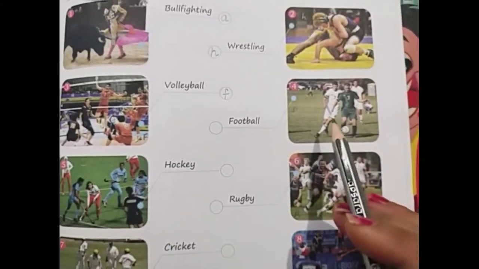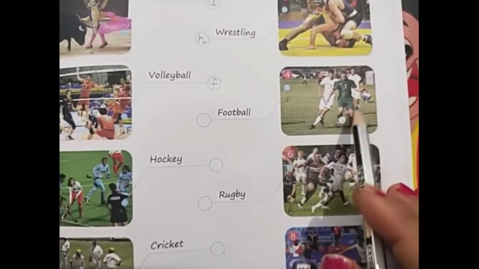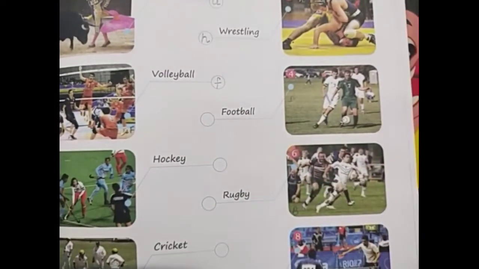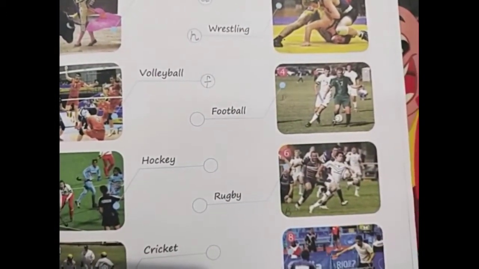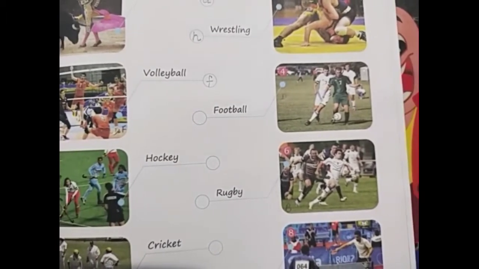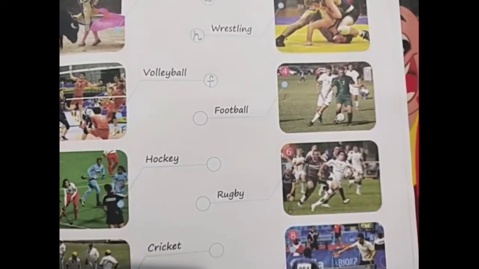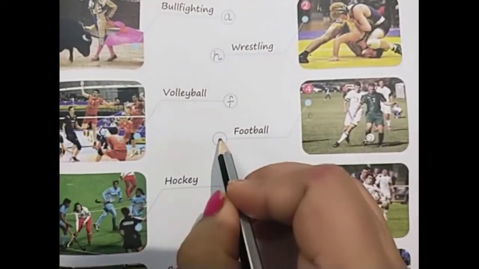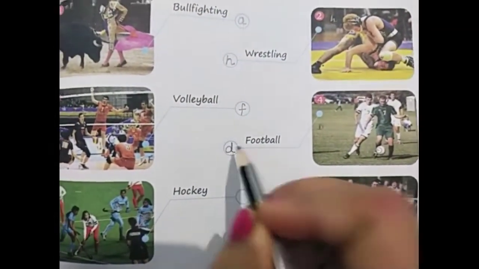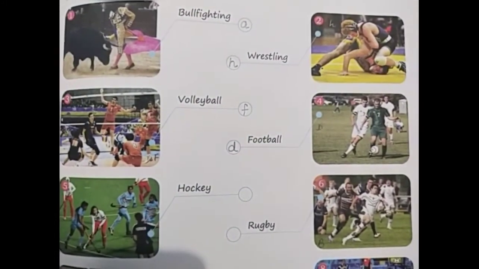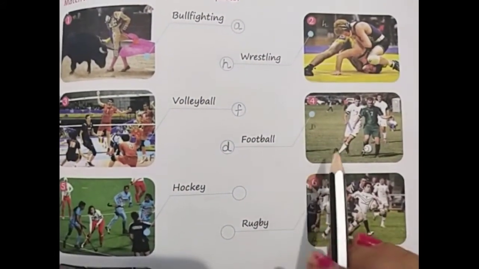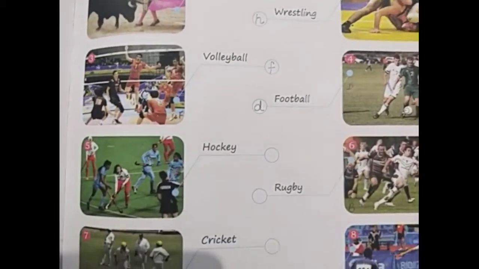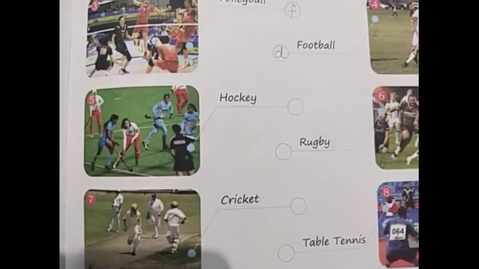Next sport is football, question number 4. This football is a national sport of Brazil, so we write the alphabet D. Now the next picture is hockey.